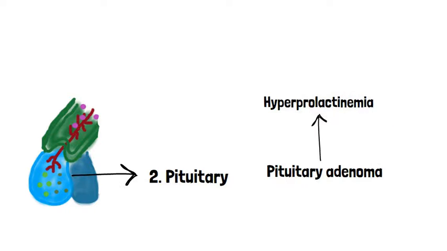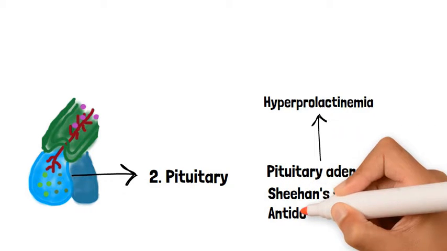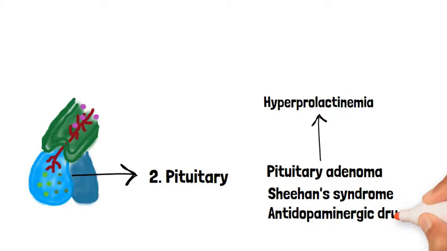Another disorder is Sheehan syndrome. This is necrosis postpartum of the pituitary. Antidopaminergic drugs can also impact the pituitary gland.